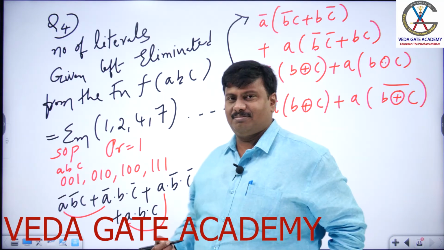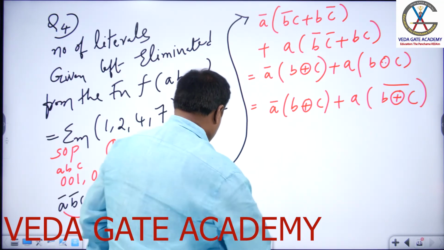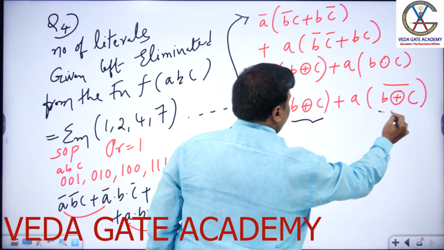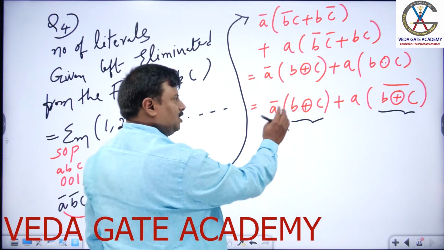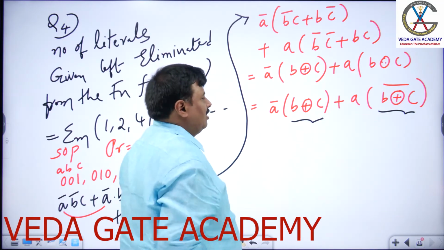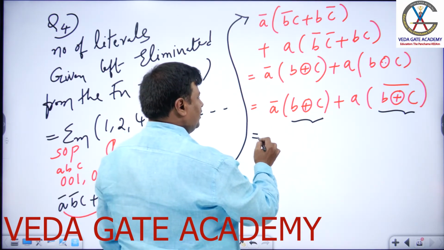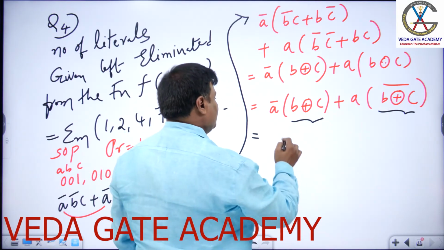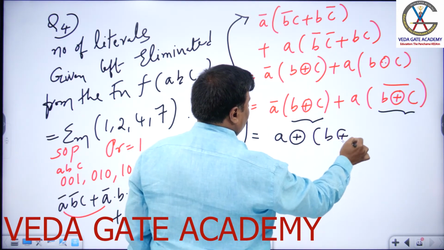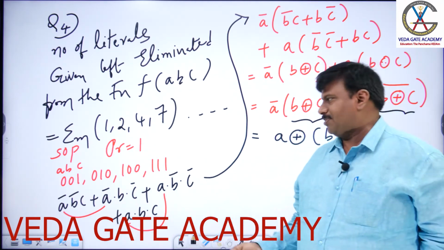Now how is the form? Just try to observe. A bar into B plus A into B bar. Treat this as a single term. Treat this B XOR C as B. So A bar into B plus A into B bar. So what happens? Finally, it is in the form of A XOR B, so A XOR B XOR C. And this is how the final output is obtained.